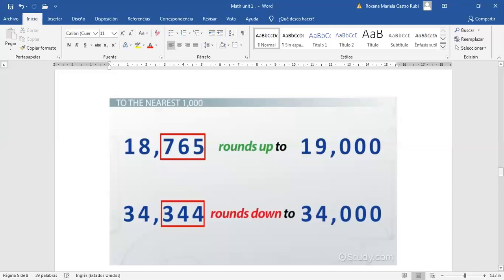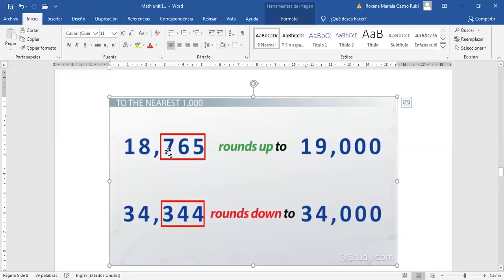You are going to change it to the nearest 10,000. Remember that when I say to the nearest 10,000, it means you are going to say, well, it will be 18,000 or 19,000. It will change to 19,000, right? Why? Because it is greater than 5.